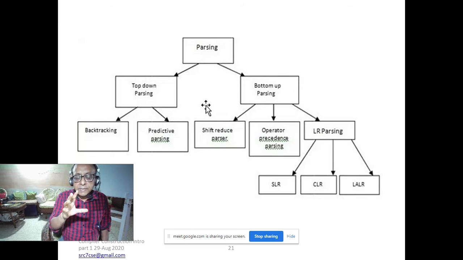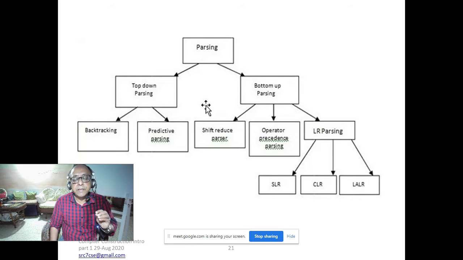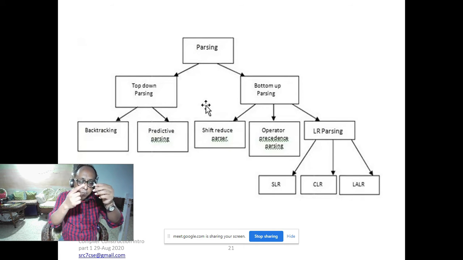So you see from these rules, it is very easy if the grammar follows the Greibach normal form. By looking at the leftmost terminal, you can guess which rule to fire. Maybe you fire a wrong rule. There may be two rules that start with A. You can fire a wrong rule, then you can always backtrack.